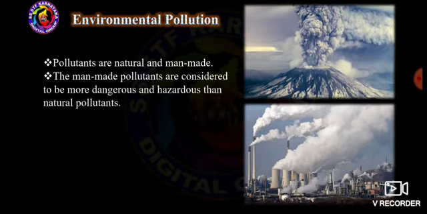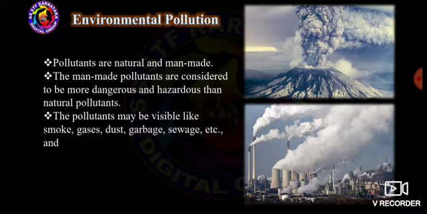The man-made pollutants are considered to be more dangerous than the natural pollutants. And the third point is the pollutants may be visible like smoke, gases, dust, garbage, sewage,